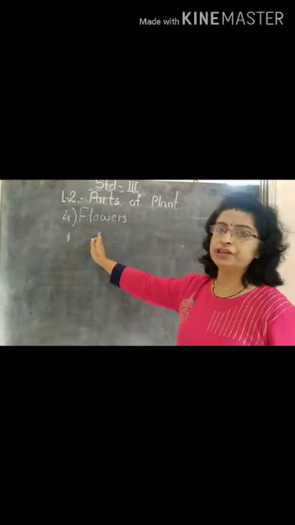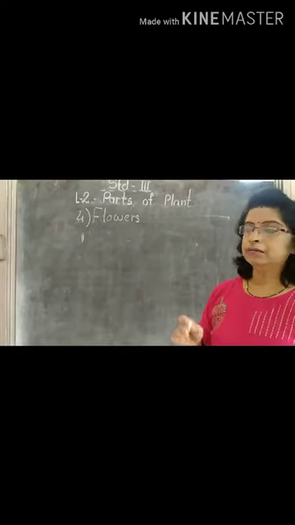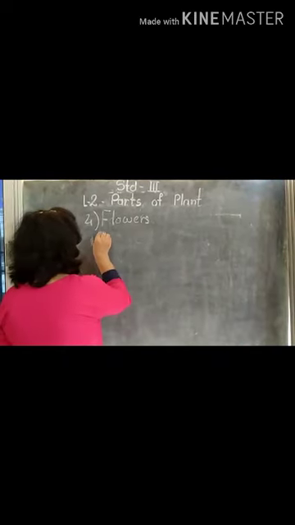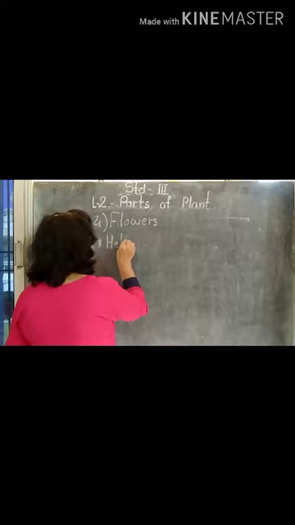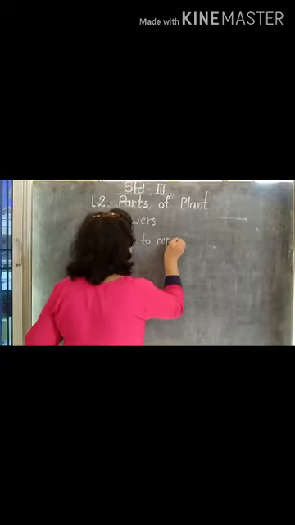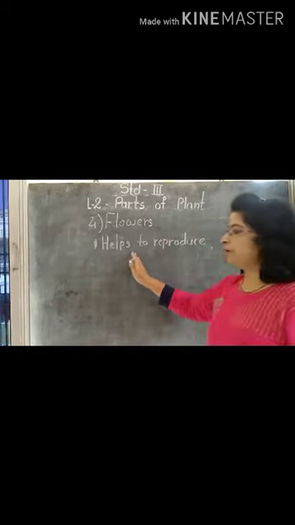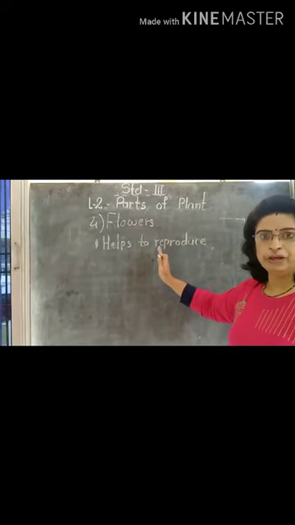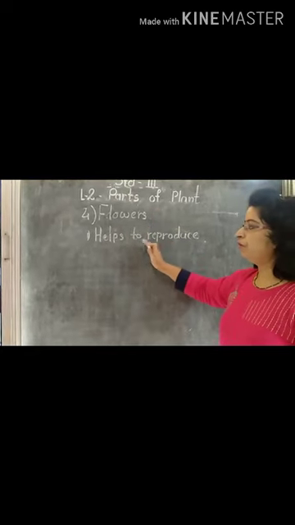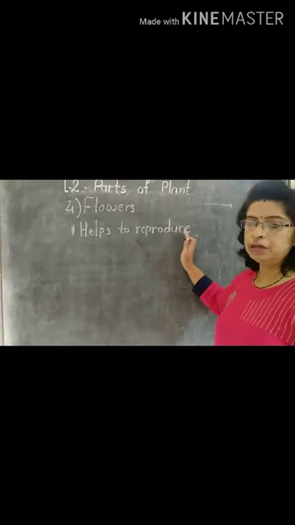Now, what is the function of the flowers? Mainly, flowers are known as the reproductive part of the plant. They help the plant to reproduce. How is it done? See students, from the flowers, fruits develop, and in these fruits, seeds are present. So the flowers are useful for the reproduction of the plant.